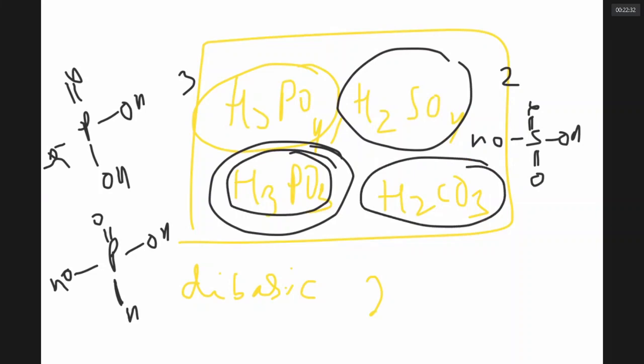In H2CO3 carbonic acid, there are 2 OH groups. So it is also dibasic. So of these, how many are dibasic means 3 are dibasic. Can you see it? Yes, sir. Sometimes they can give you more options. You have to work out.